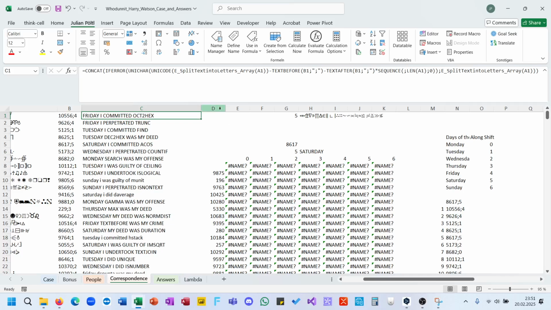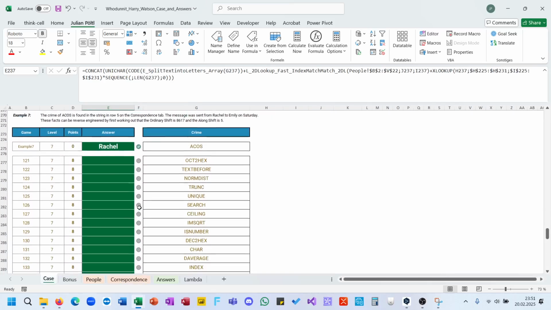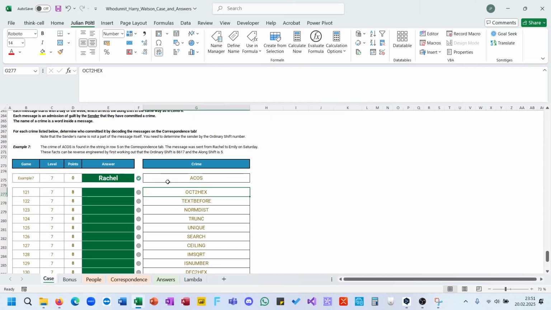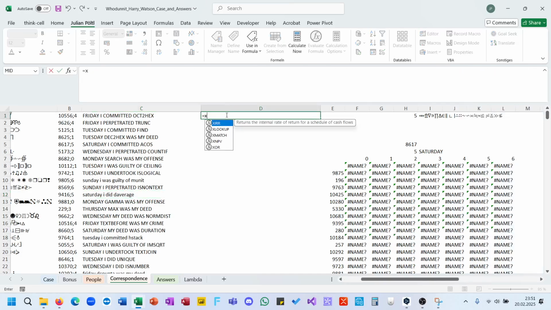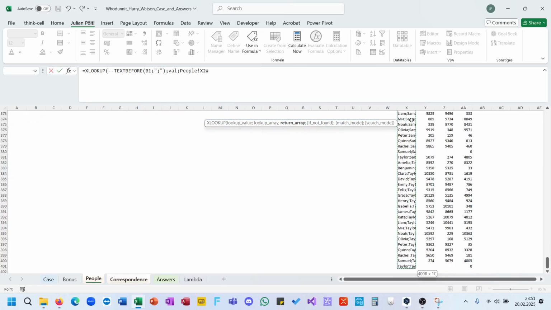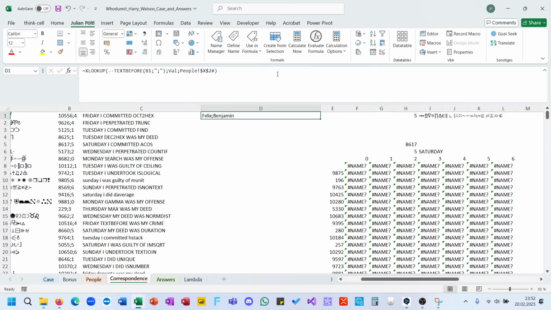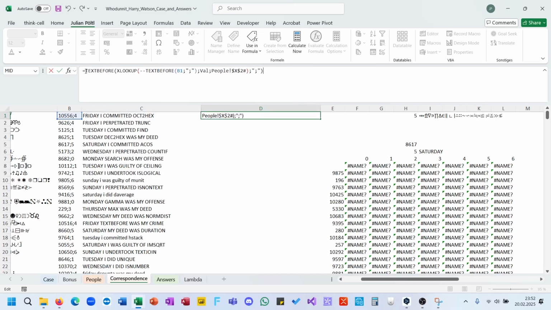year values. Now for solving this here, I need to have the names of the people, and therefore I do here an XLOOKUP for minus minus text before in value, returning the names, and I want to have the next first name, so text before the semicolon.